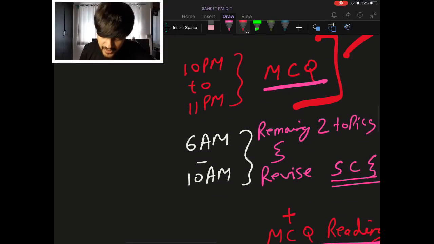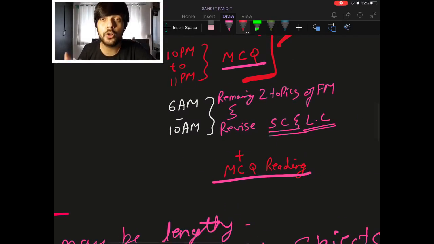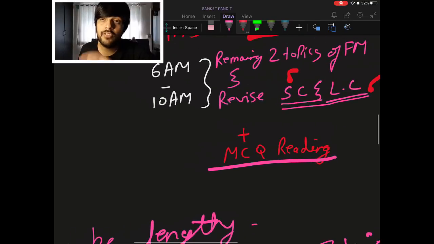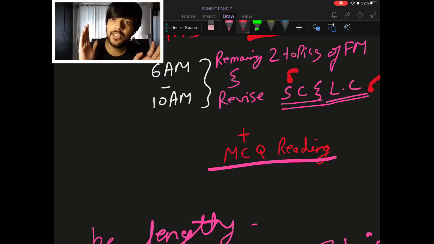Next day when your paper is there, from 6 a.m. to 10 a.m., do the remaining two topics of financial management, and you can revise standard costing and learning curve, or whatever you find tough. If you find marginal costing tough, then you can revise marginal costing, but I suggest you focus on learning curve also. A minimum question of 6 marks or 4 marks might come from learning curve, which is super easy. Hardly there are a few numericals, and you can do an MCQ reading. After 10 a.m. you can do whatever you want. Till 2 p.m. you can study if you want, or you can relax or wait for the paper, as the case may be. I am just taking your time till 10. After 10, 11, 12, 1, 2, 4 hours are there. So in these 4 hours you can decide.